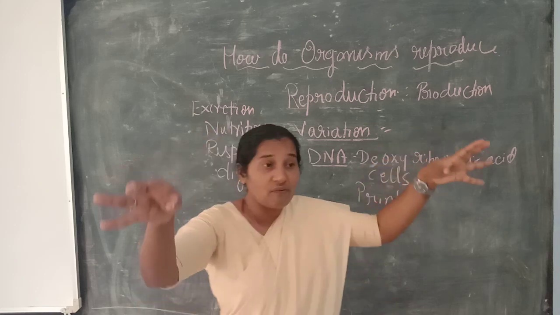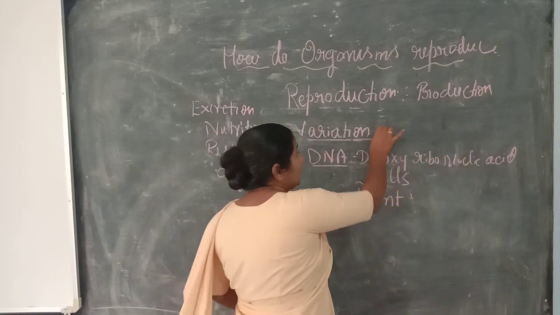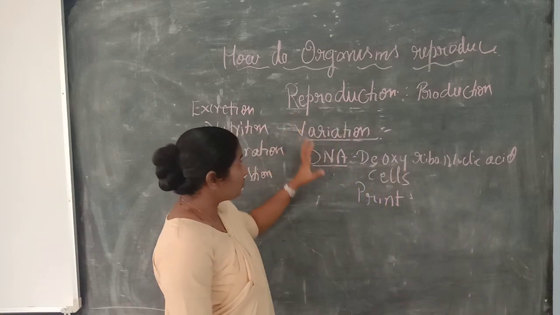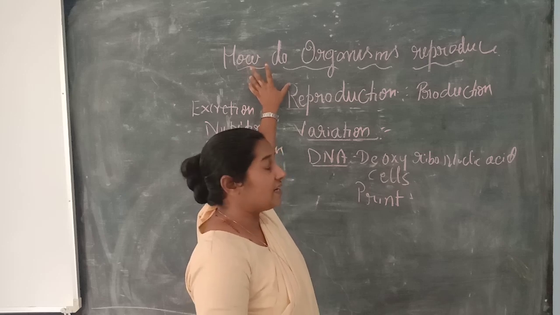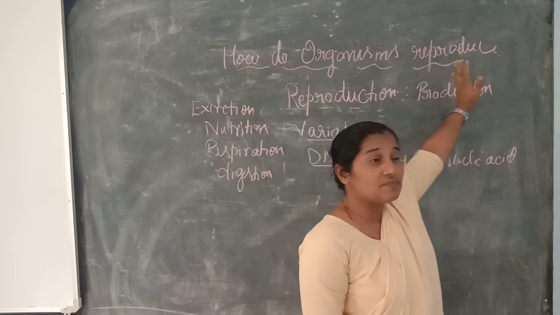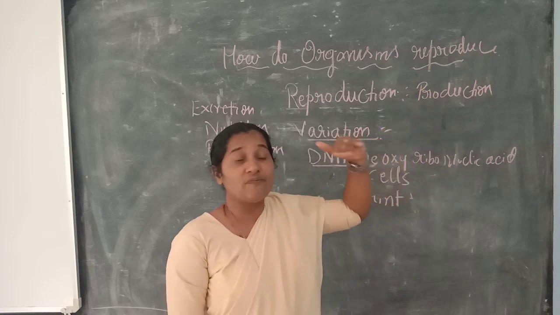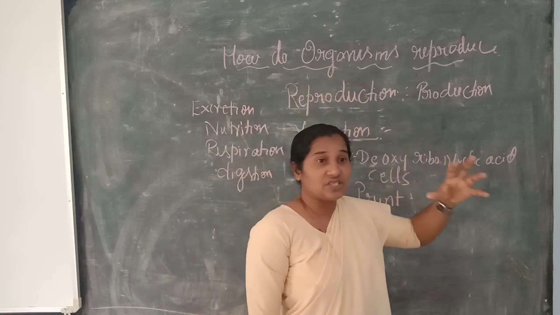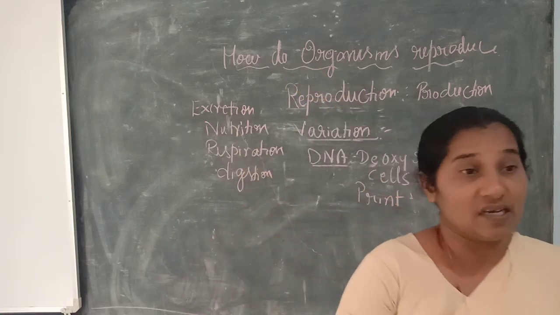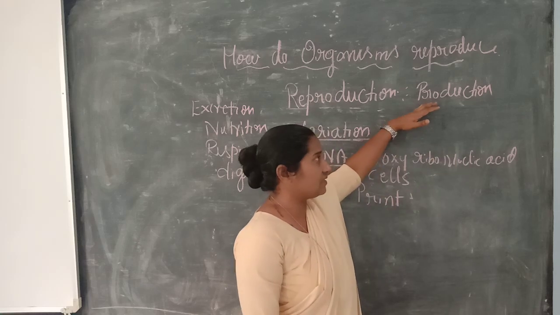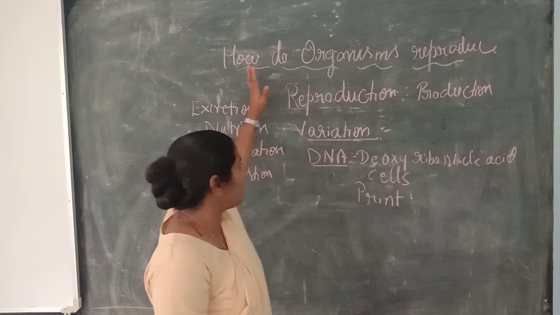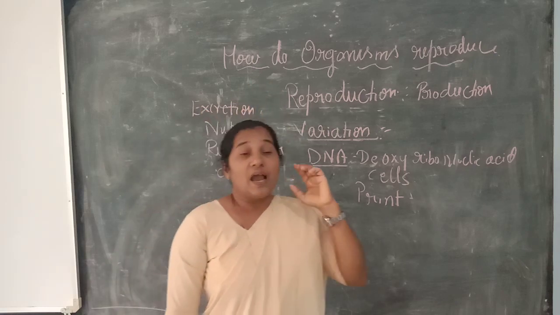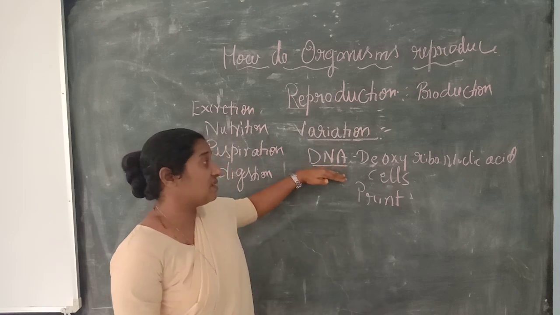Species means the group of organisms which live in the environment. We call it a species. So just remember, students, the basic understanding of the concept, how do organisms reproduce. First you should know the definition of reproduction. Reproduction is giving birth to young ones, just like the other life processes. This reproduction occurs because of the hereditary material which we call DNA.